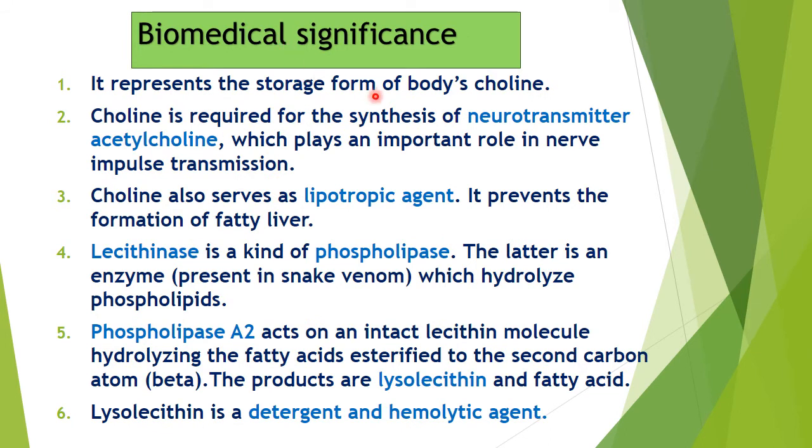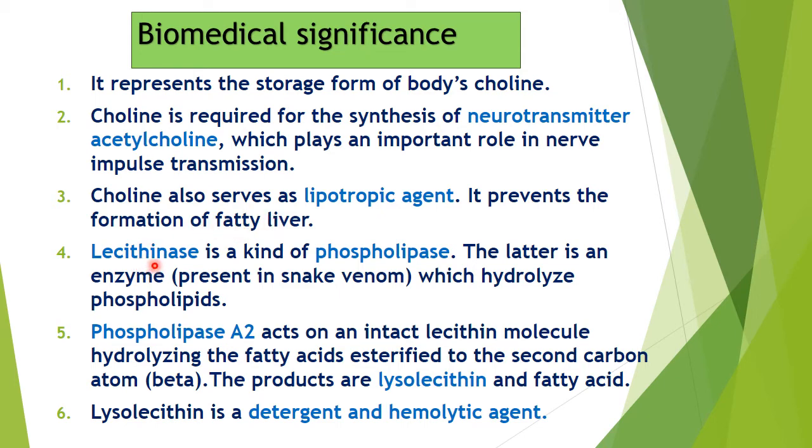Then in biomedical significance, we see it is the storage form of choline. So it is the only source of choline. Acetylcholine is an important neurotransmitter. In that neurotransmitter, acetyl is coming from acetyl coenzyme A and choline is coming from this phosphatidyl choline, or you can say lecithin. Choline also serves as a lipotropic agent. It prevents formation of fatty liver.